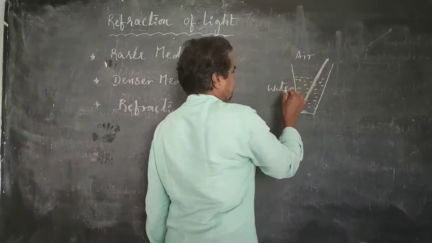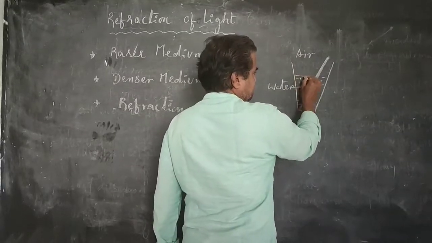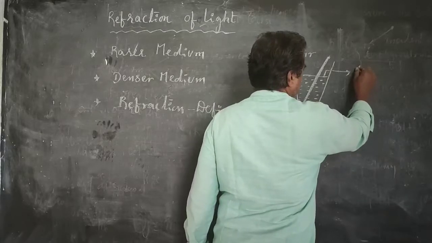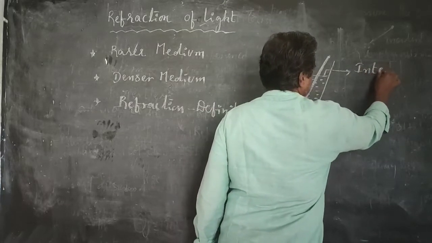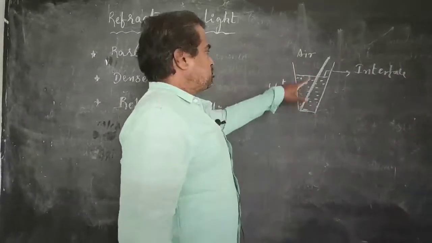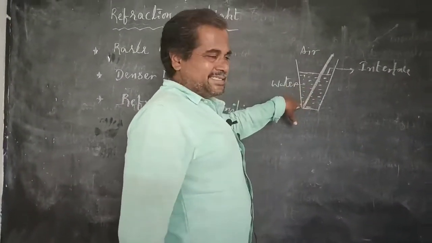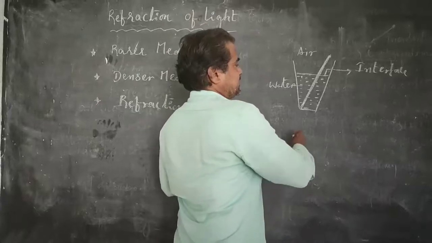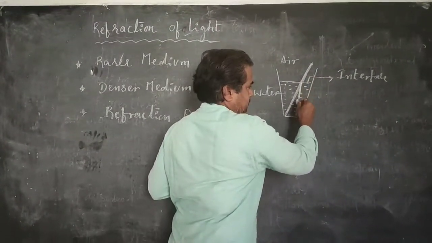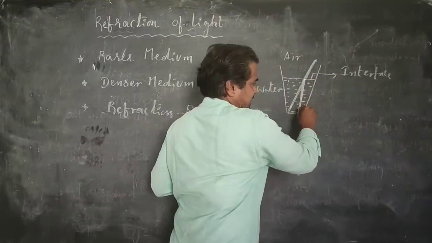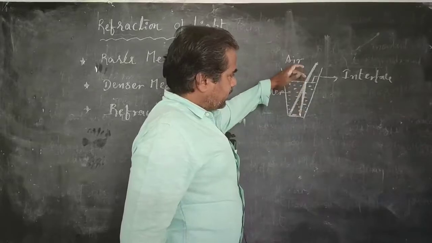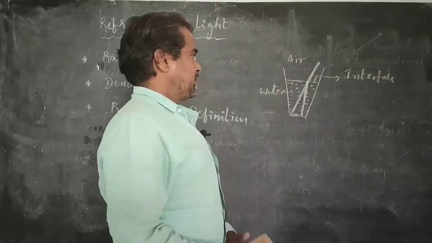Both are transparent mediums. The surface which divides both mediums is known as interface. The original position of the rod is like this, but it seems like this because it seems bending at the interface of two mediums.